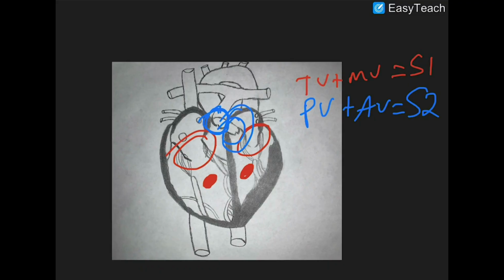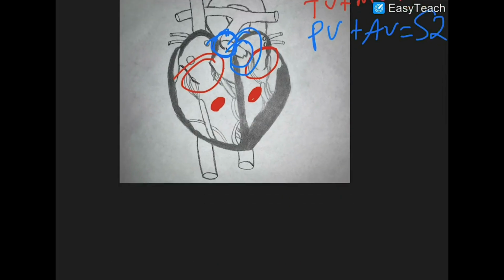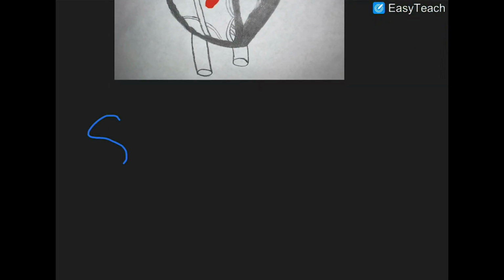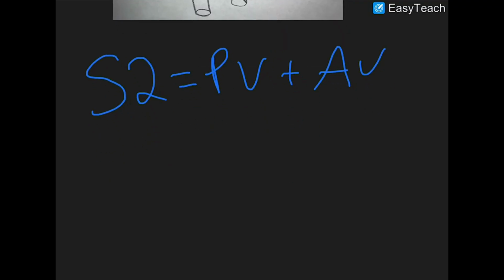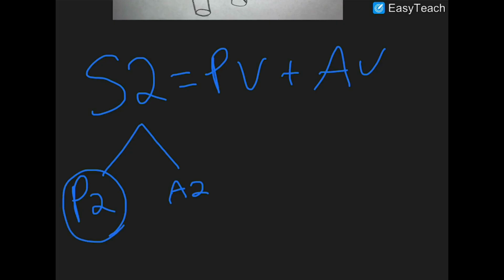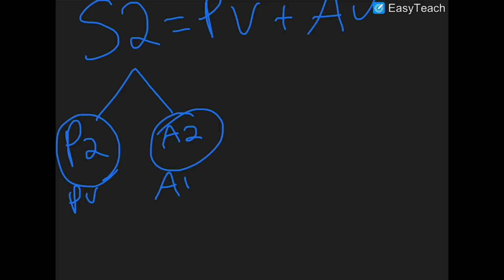So now that we know that, let's talk about wide splitting of the S2. What two valves make up the S2 heart sound? We said that was the pulmonary valve and the aortic valve. So it turns out you can further divide S2 into a P2 component and an A2 component: the P2 component being the pulmonary valve closing, and the A2 component being the aortic valve closing.